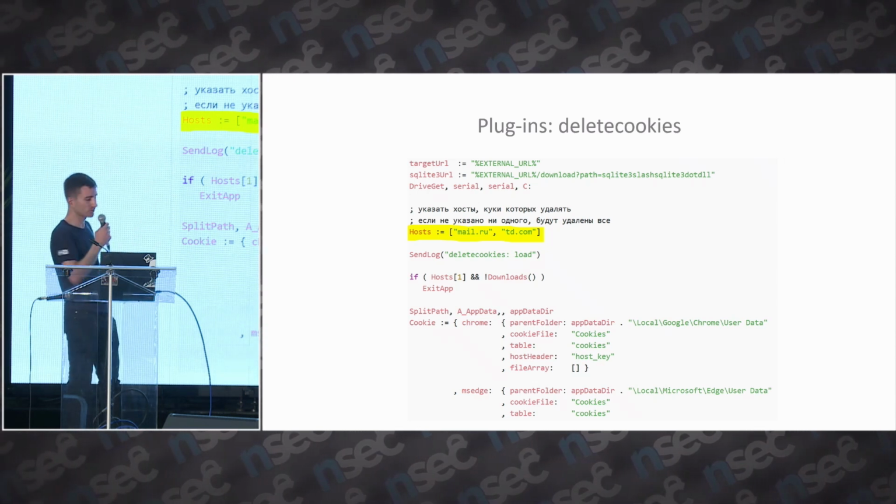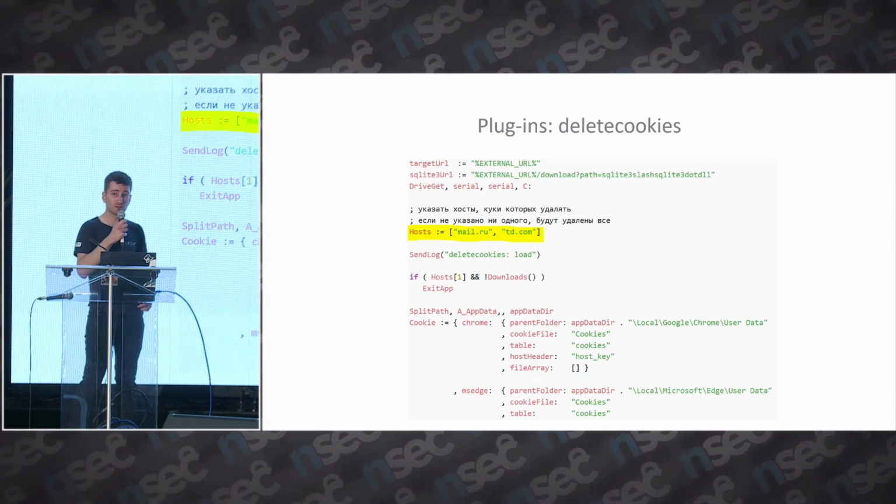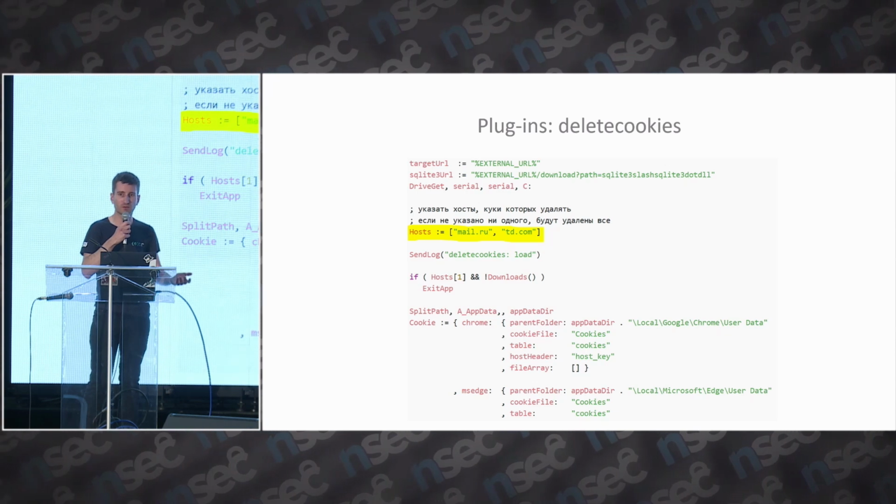But td.com doesn't make sense if you target diplomats in Eastern Europe.